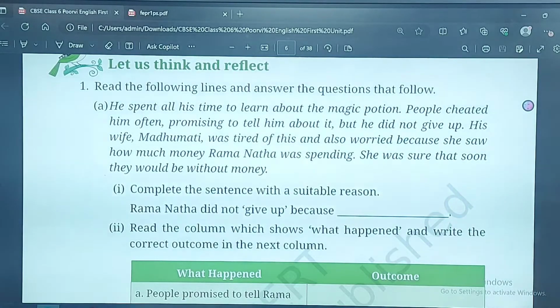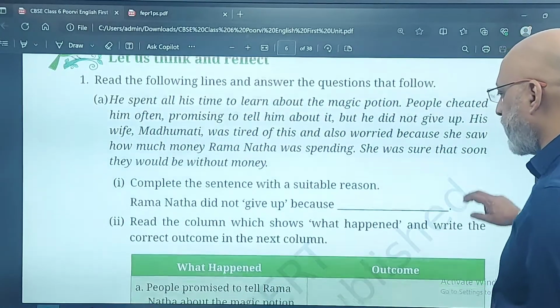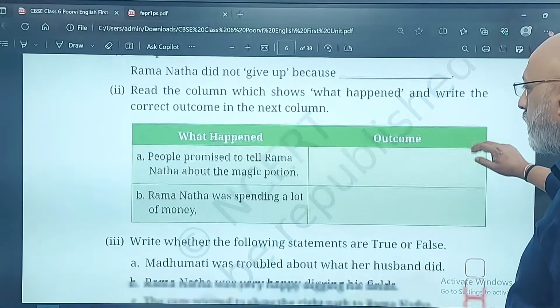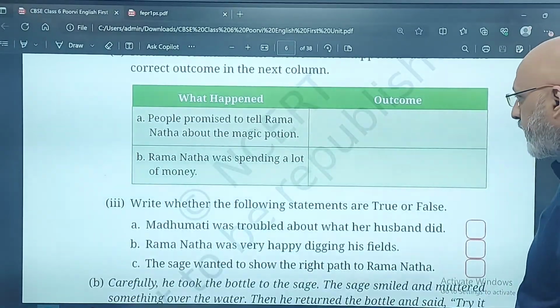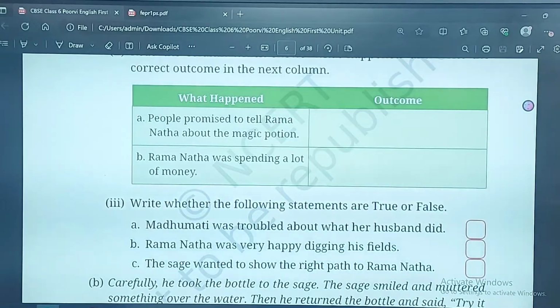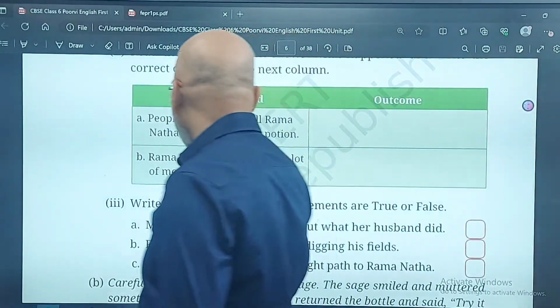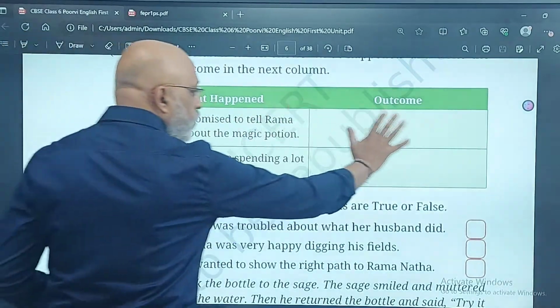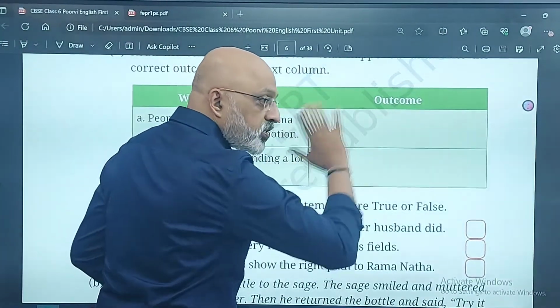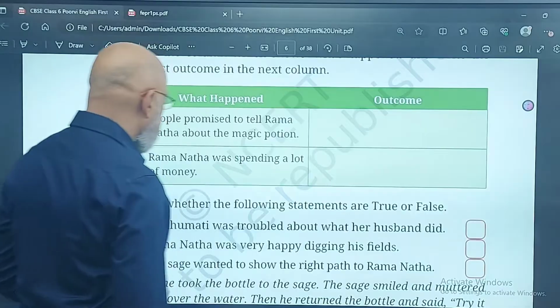Then, what happened? Read the column which shows what happened and write the correct outcome in the next one. People promised to tell Ramanatha about the magic potion, but they only cheated him. Ramanatha was spending a lot of money. That worried his wife, who feared that very soon they would be without any money. So this is what has happened. The outcome, uska result. Outcome matlab uska parinaam kya hua, uska result kya hua.